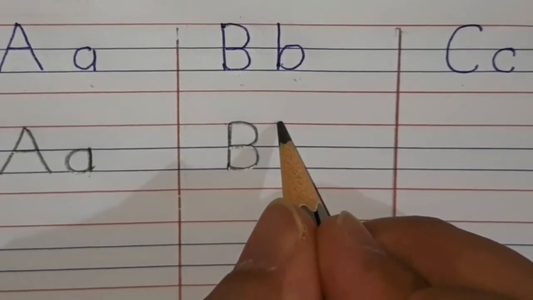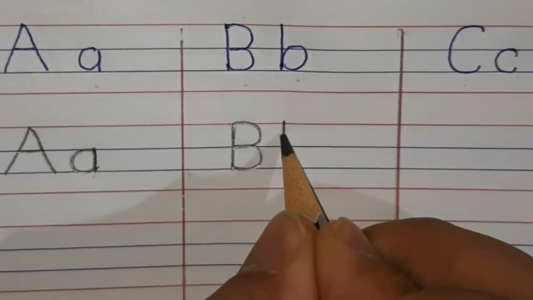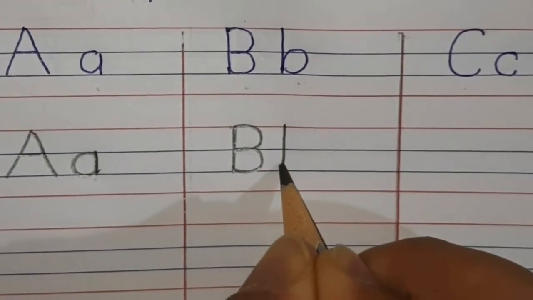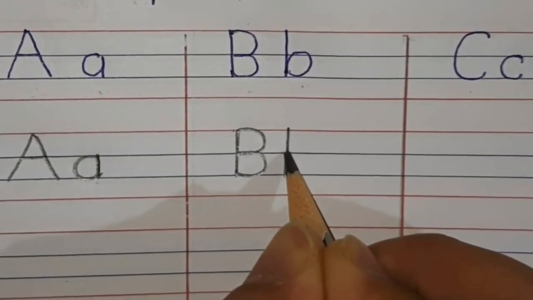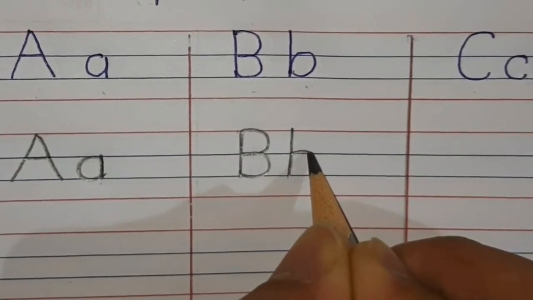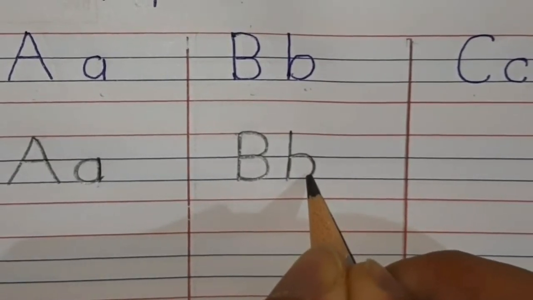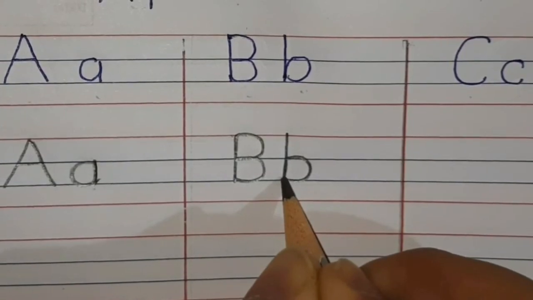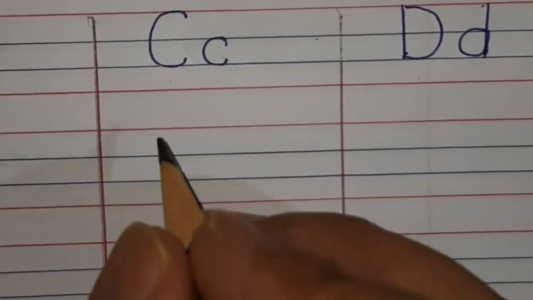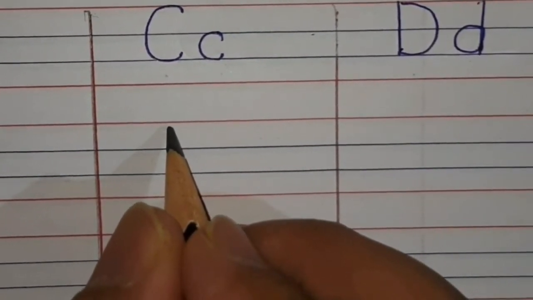Now the small b. We will start from the red line. Standing line. Go up till the first blue line. Curve. Come down till the second blue line.